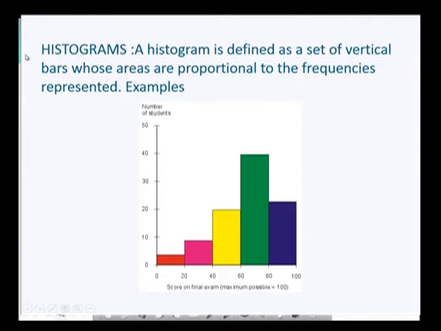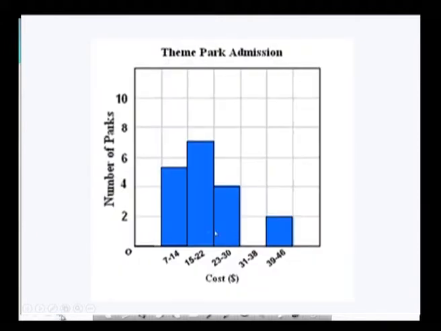First, we start with simple histograms. A histogram is defined as a set of vertical bars whose areas are proportional to the frequencies represented in the problem. For example, you can see the following diagram where you have a simple histogram in the form of a continuous interval. This is another histogram where we have different vertical bars, each of equal width.